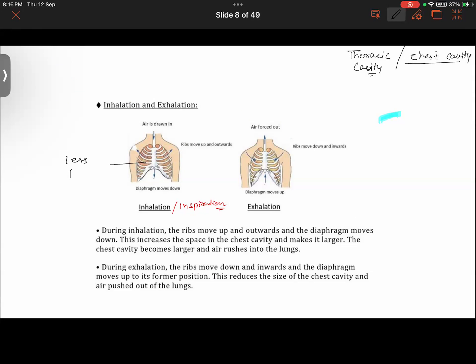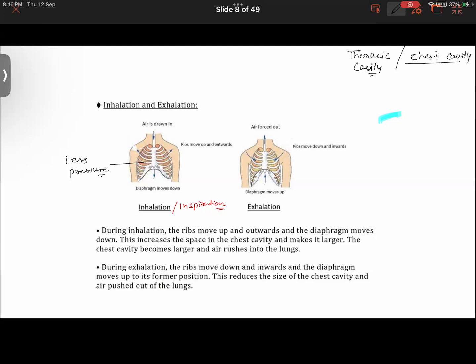Tell me, have you understood this or not? What is not getting through? See what is happening. The rib cage is moving up and outward, so it is expanding here, and the diaphragm is moving down.